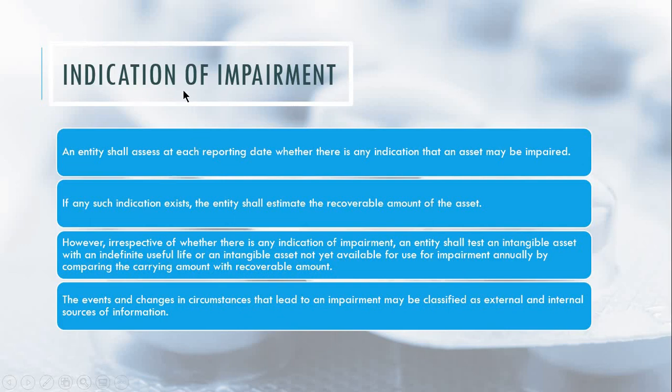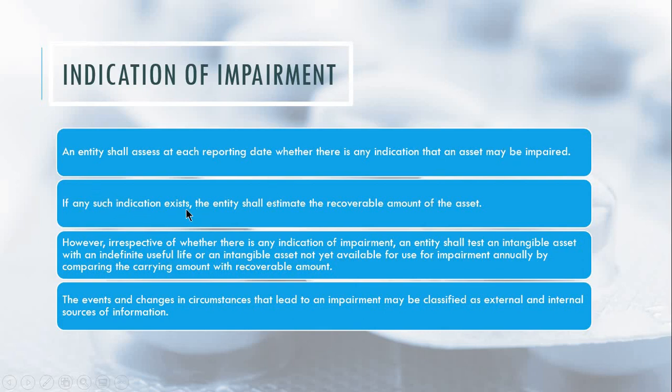Now, the first one, indication of impairment. An entity shall assess at each reporting date whether there is any indication that an asset may be impaired. So there should be regular assessment of whether there are indications that the asset may be impaired.